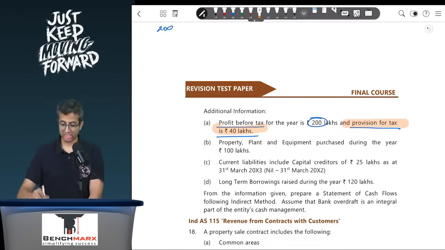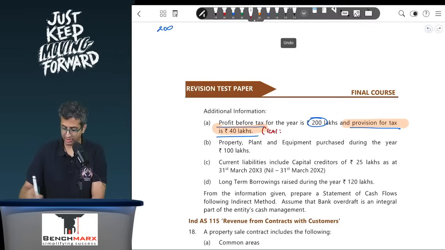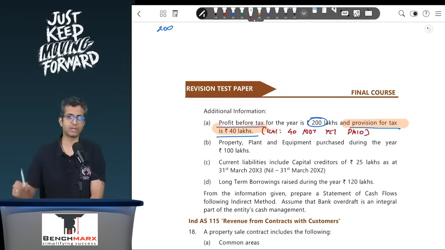The institute has assumed that this 40 is not yet paid. So as per ICAI, it is assumed that this 40 is not yet paid, and hence they show this 40 as a part of a provision. 40 is not yet paid. So this will be income tax expense account debit to income tax payable. So you will show a 40 rupees provision or a payable.